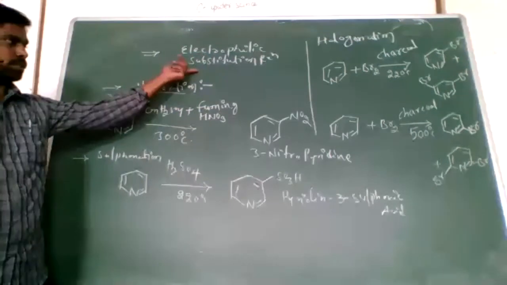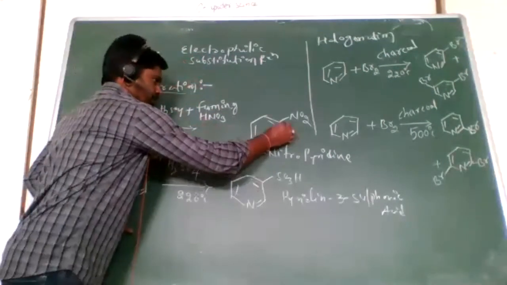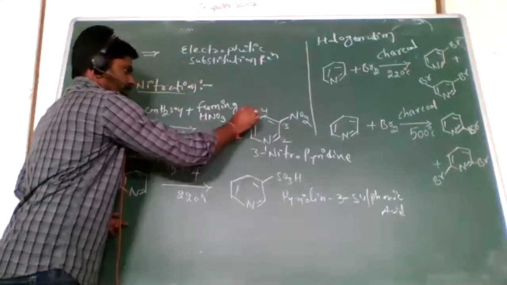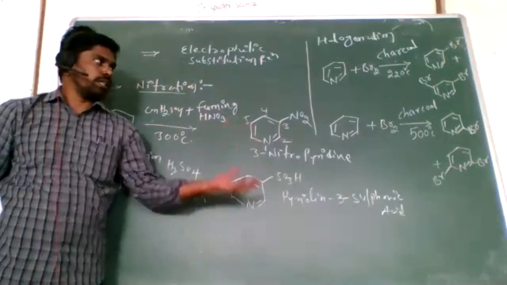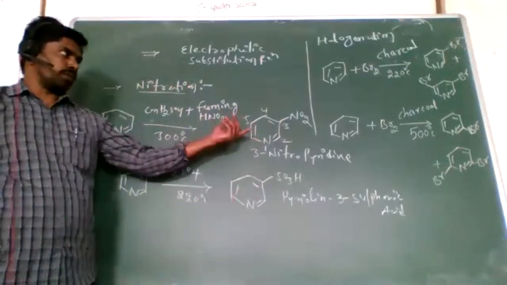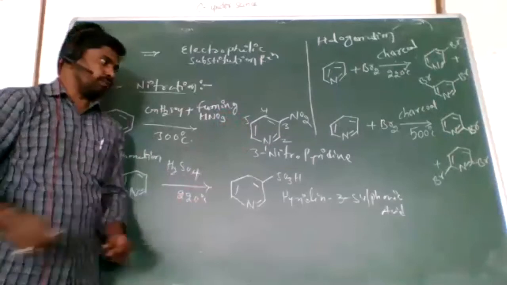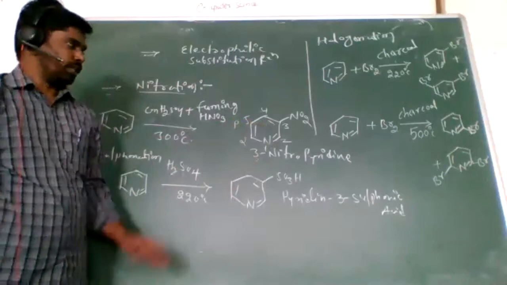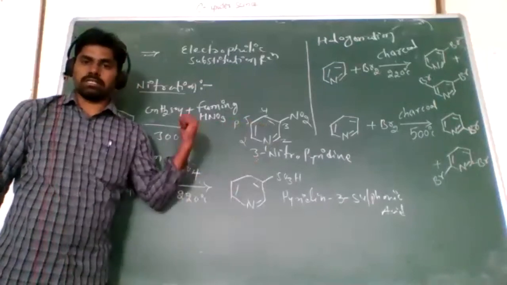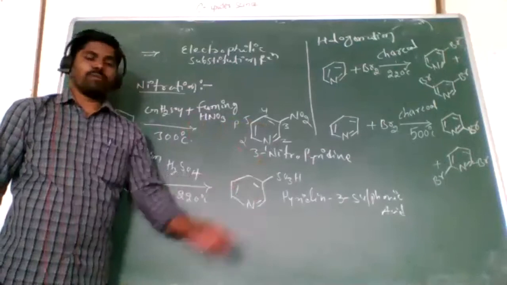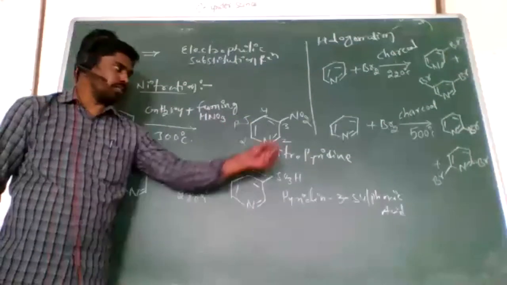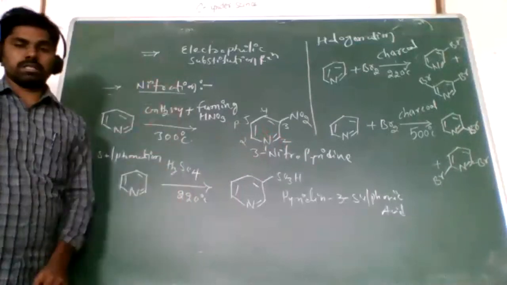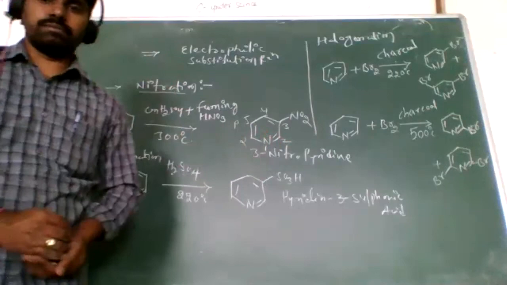So electrophilic substitution takes place at the third position, or the fifth position. Electrophilic substitution reactions in pyridine occur at the third or fifth position. When you give alpha and beta, the beta positions are suitable for electrophilic substitution reactions in pyridine, and nucleophilic substitution reactions are very suitable at the alpha positions. Okay, clear? These are the electrophilic substitution reactions of pyridine. Okay, write down.